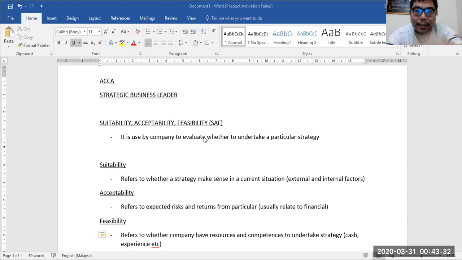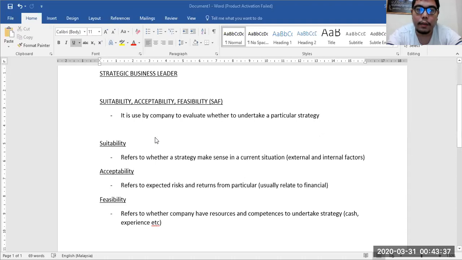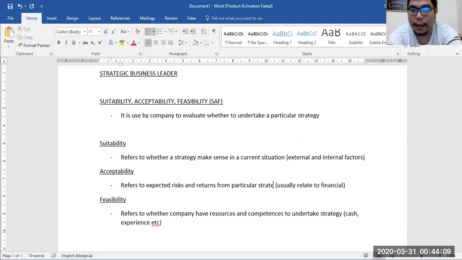Let's learn the definitions. Suitability refers to whether a strategy makes sense in the current situation. This refers to external and internal factors. Acceptability refers to the expected risks and returns from a particular strategy. This usually relates to financial measures.